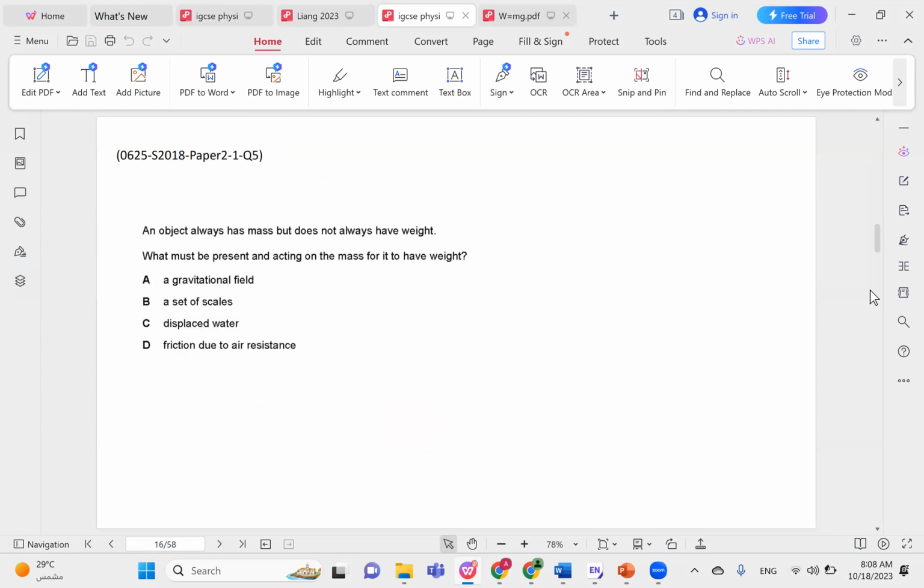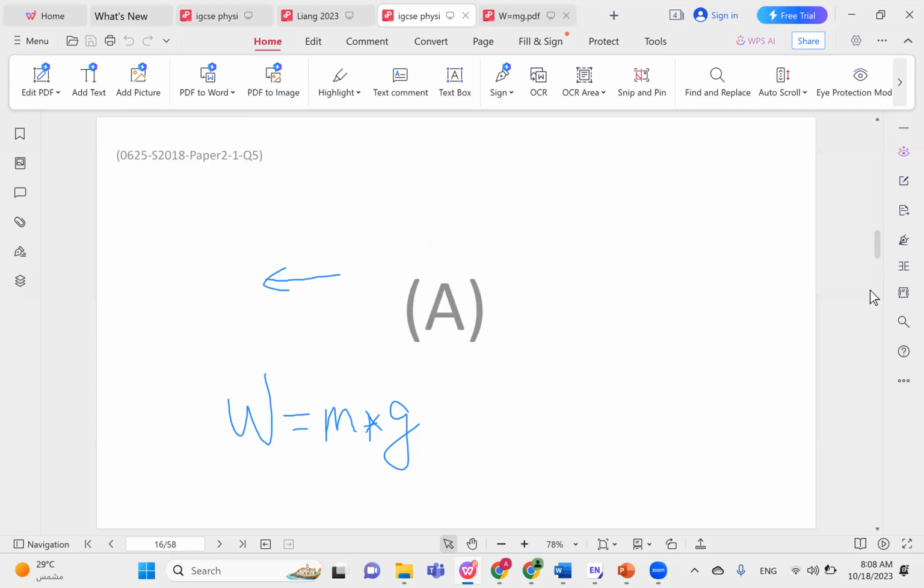An object always has mass but does not always have weight. What must be present and acting on the mass for it to have weight? Gravitational field. Because we said that the weight is equal to the mass times the gravitational acceleration. So you need a gravitational field to get a weight. The correct choice is A.